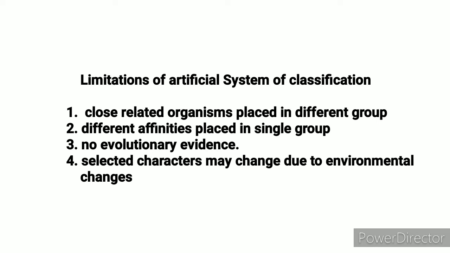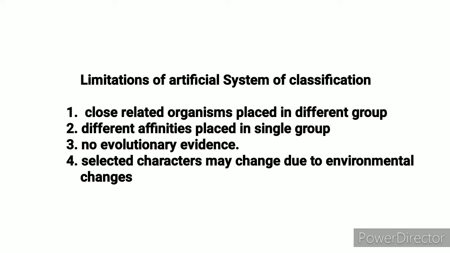In the case of artificial classification, there are a few drawbacks. We are considering only one or two characters. One of the most important drawbacks is that organisms which have close affinities, with similar characters, are placed in different groups.